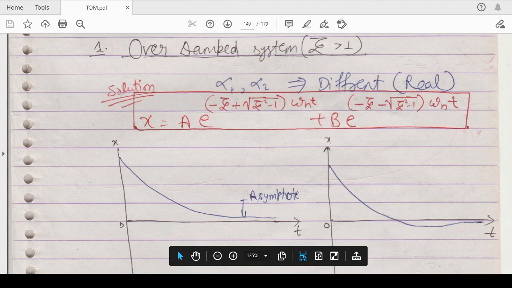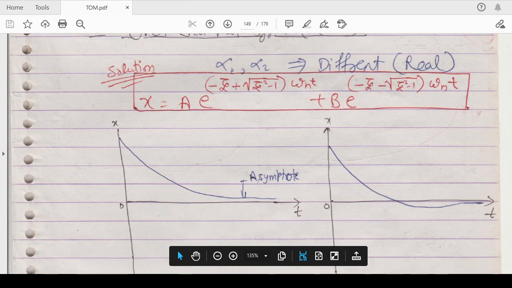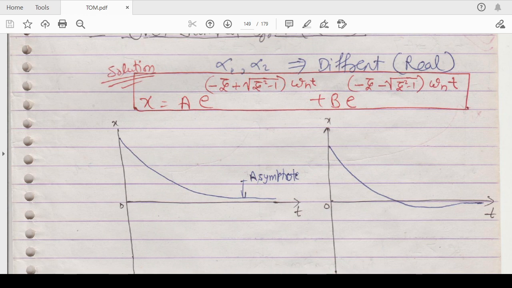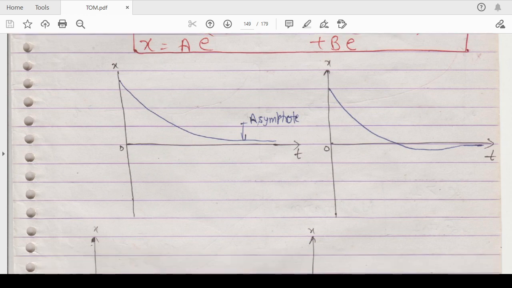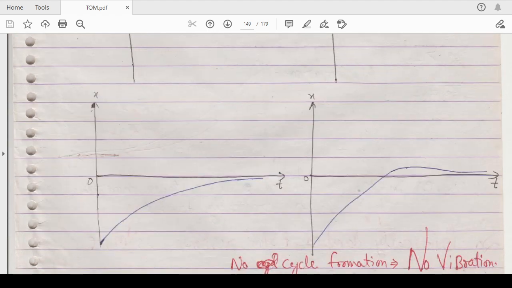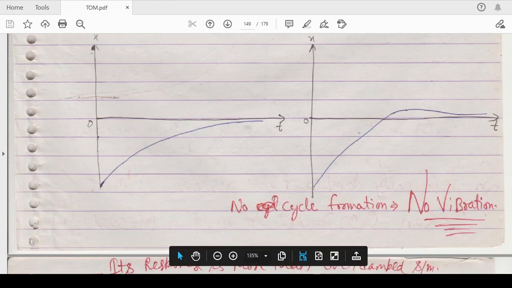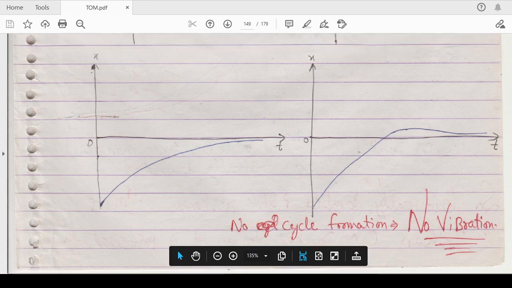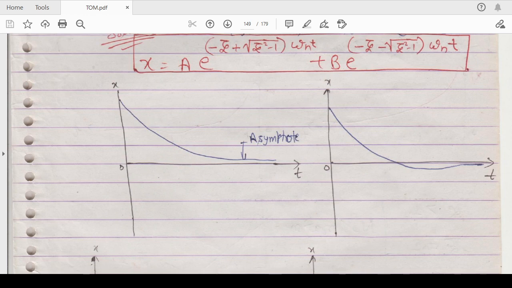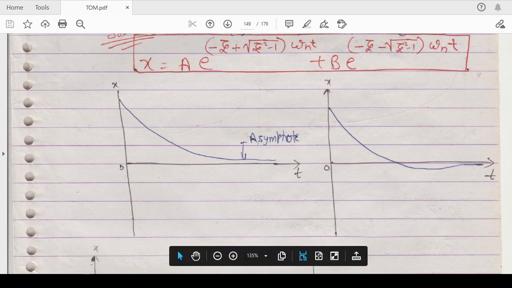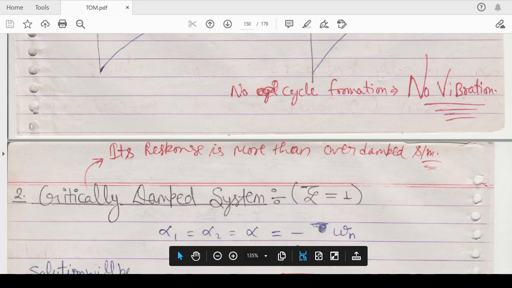For the overdamped vibration, if zeta is greater than 1, means your x versus t, your deflection versus time diagram will look like this. It will become a kind of asymptote, just going to touch it. If there is no cycle formation, then there is no vibration. If some cycles are going to be formed, like in this underdamped system, then that is called an underdamped system, and there is some vibration in the system.